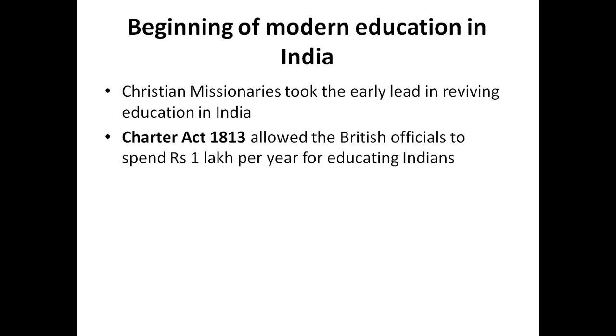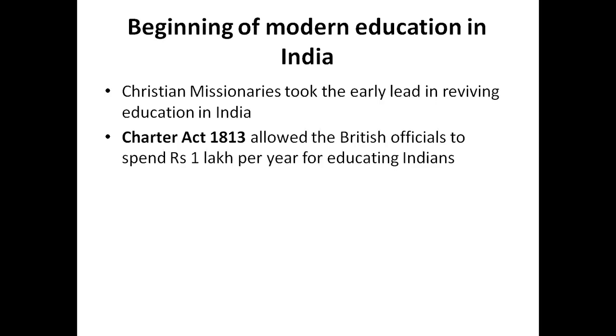So please take out your copy and write down the first question. The first question is, which act allowed the British government to spend rupees 1 lakh per year for educating Indians? I will repeat this question slowly. Write down the question.